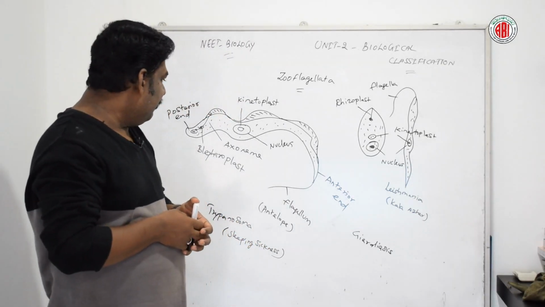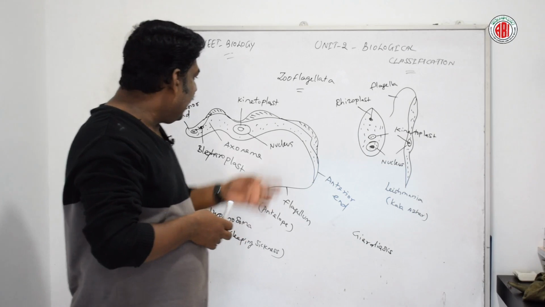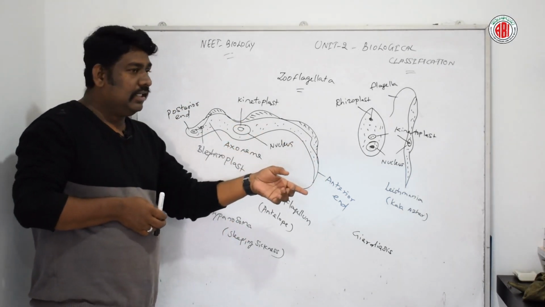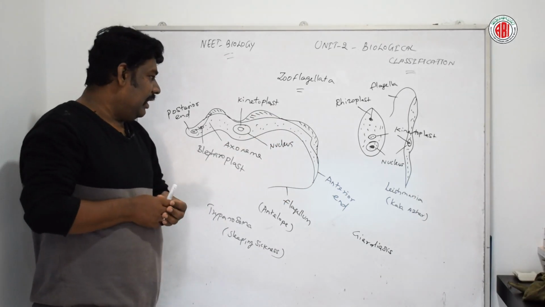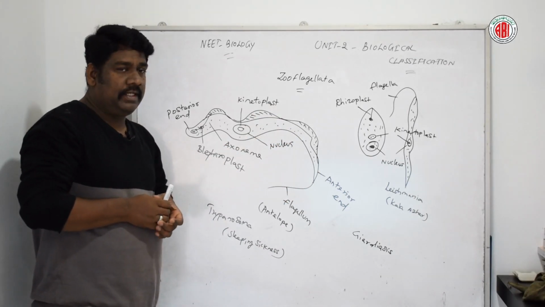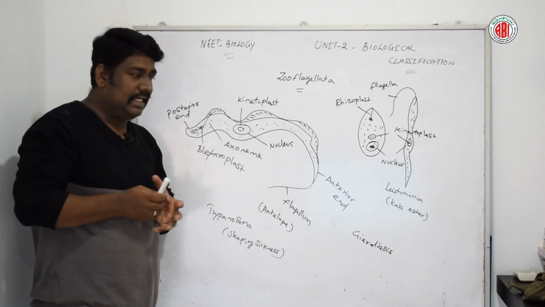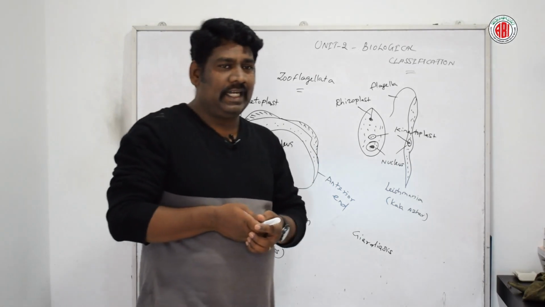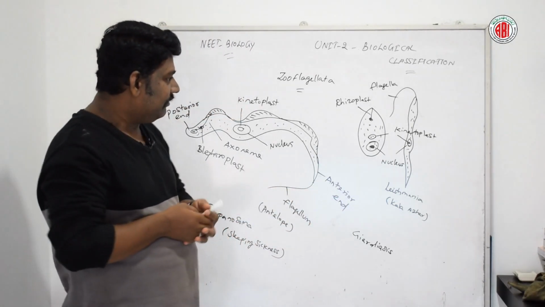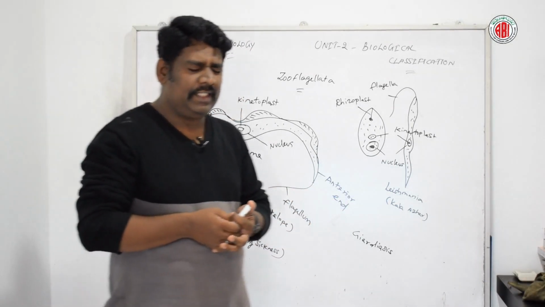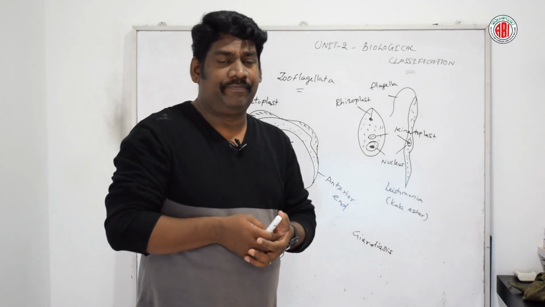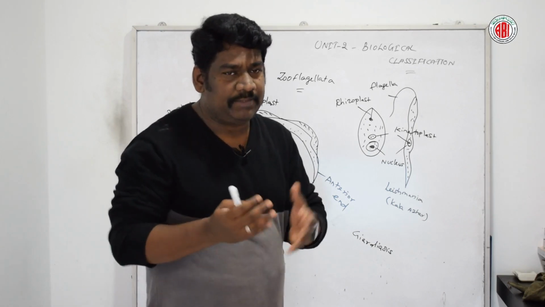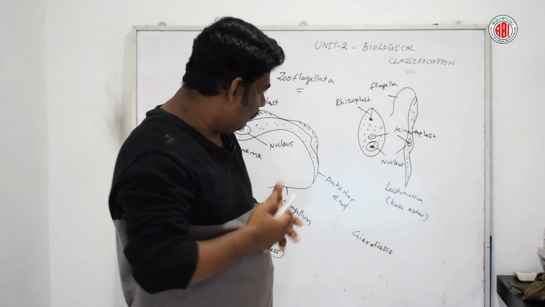Similarly, you can see the kinetoplast in all the organisms belonging to this Zooflagellata. Another most important cell organelle is the flagellum. The flagellum is the most important cell organelle for these kinds of organisms, and it helps the organism with motility or movement, and also with capturing food particles.